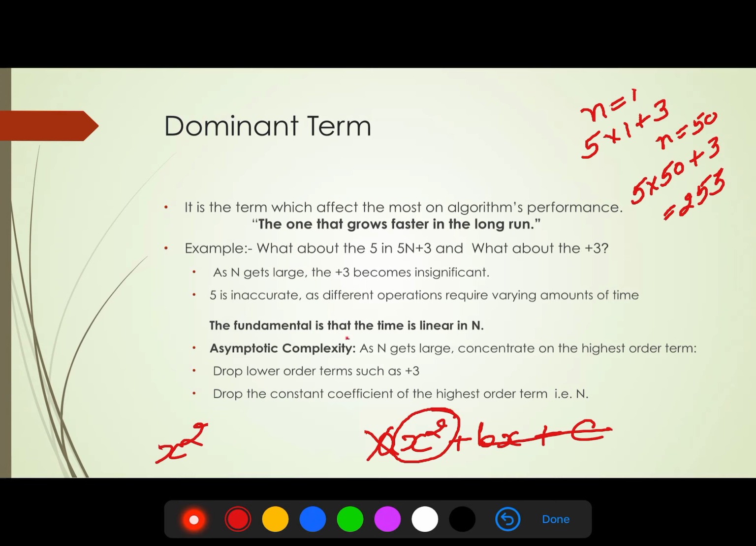The fundamental is that in this example, 5n plus 3, the time is linear in n. As n increases, the time also increases. As n gets large, concentrate on the highest order term. Drop the lower order terms such as plus 3, ignore it, and drop the constant coefficient of the highest order term, that is n, in the example 5.